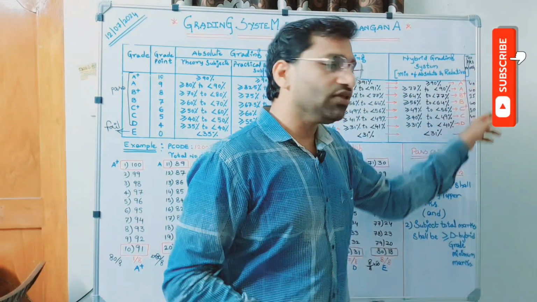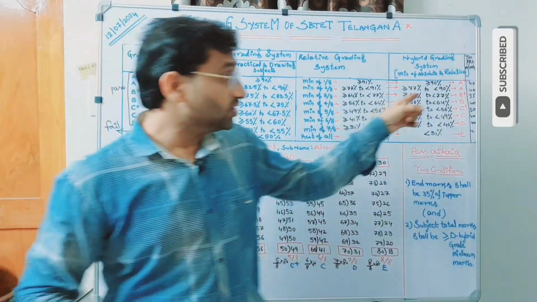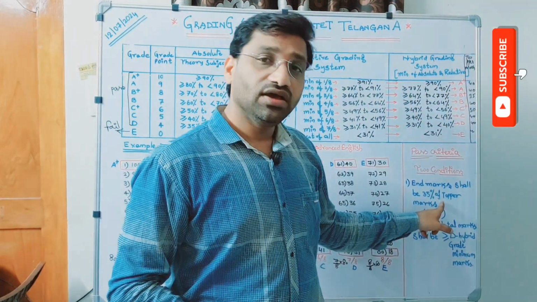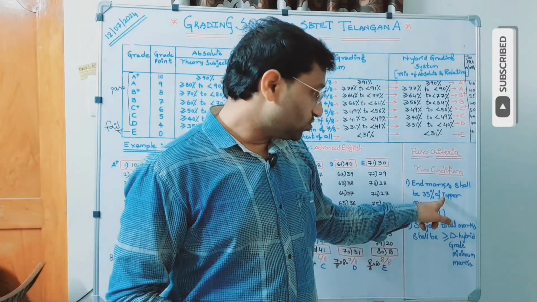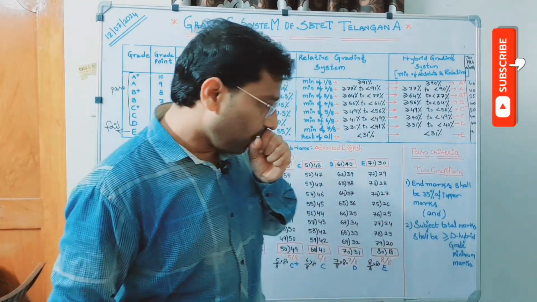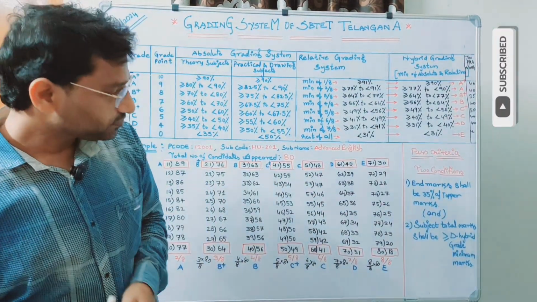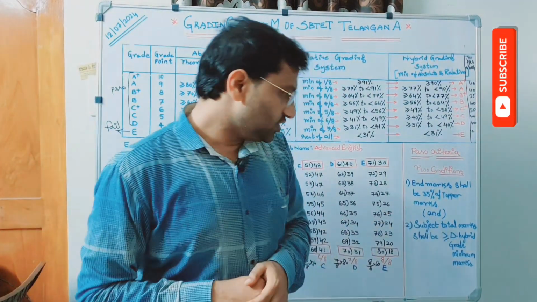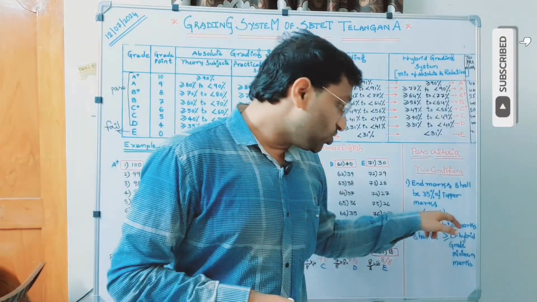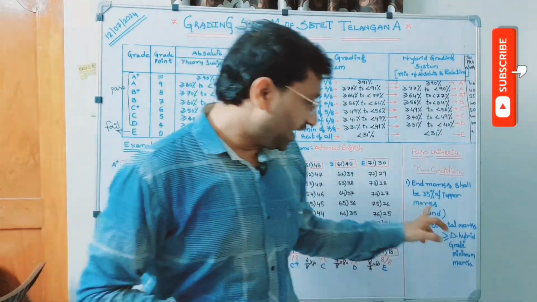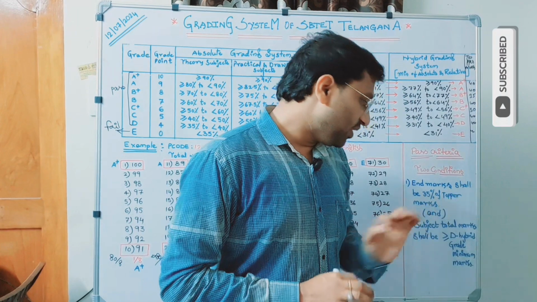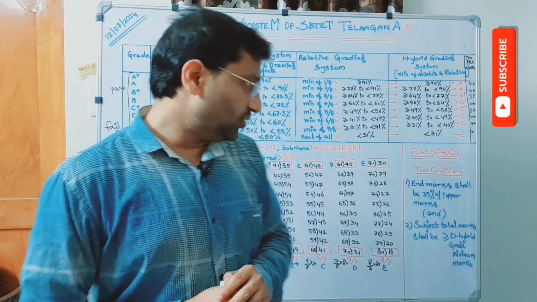For each subject, we will give the top marks also. So that looking at the top marks, you can see what are the minimum marks you have to secure in the examination. And second criteria is subject total marks should be greater than or equal to D hybrid minimum value. D grade hybrid minimum value.